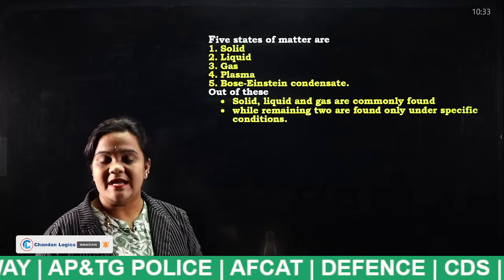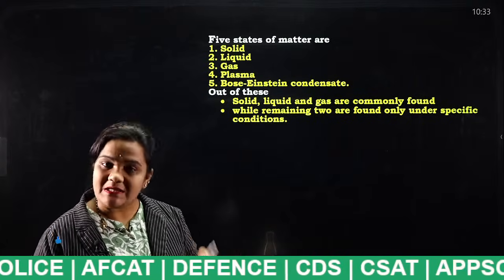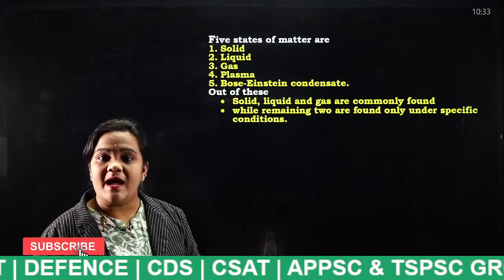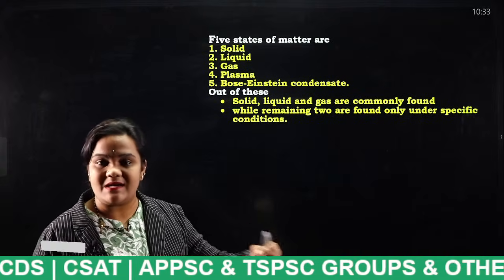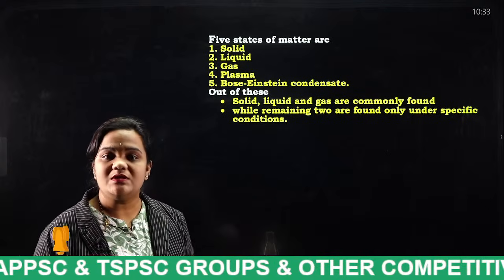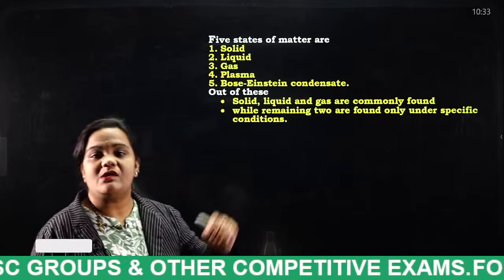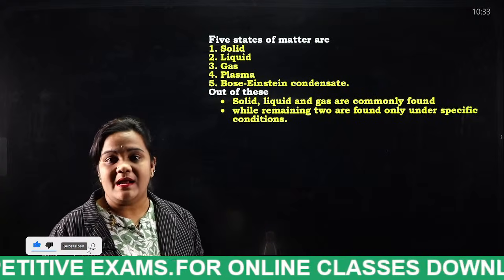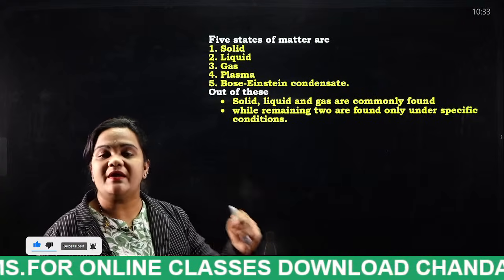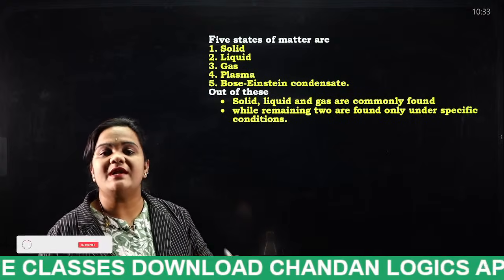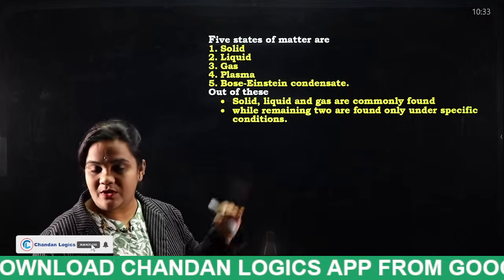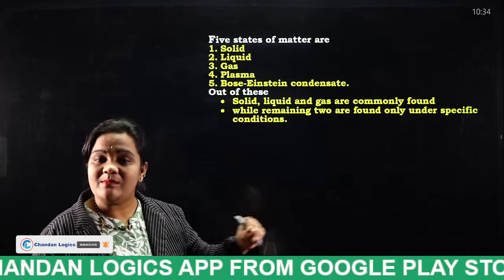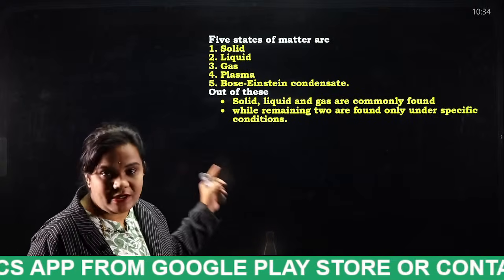So matter exists in how many states? Five states. It may be a solid, or a liquid, or a gas, and two more states of matter are also present. What are those? Plasma and Bose-Einstein condensate. So these are the 5 states of matter, and I am going to explain each and everything in detail. Listen properly from starting to ending, because one MCQ will definitely come from this particular topic.